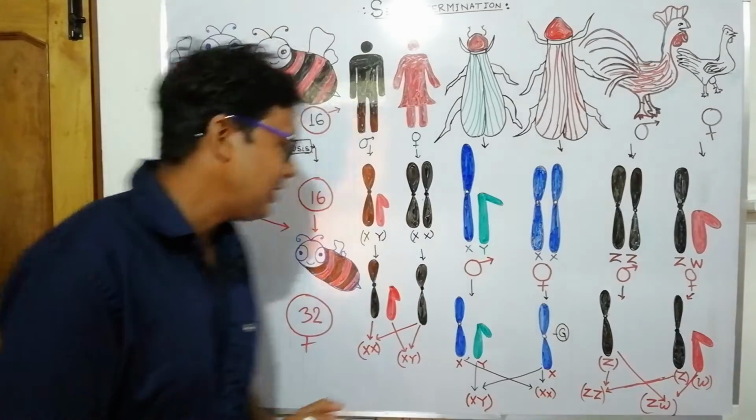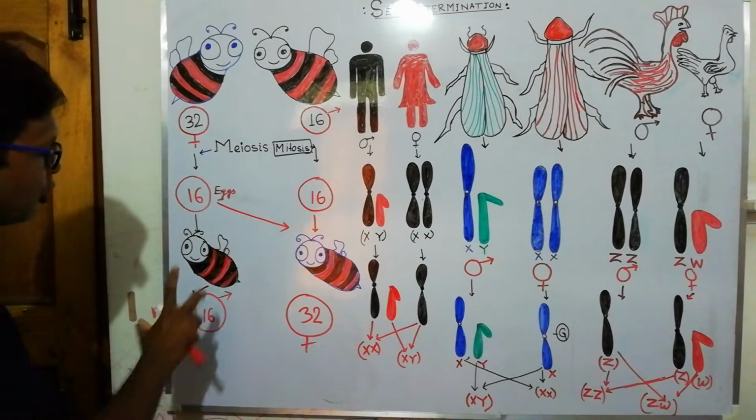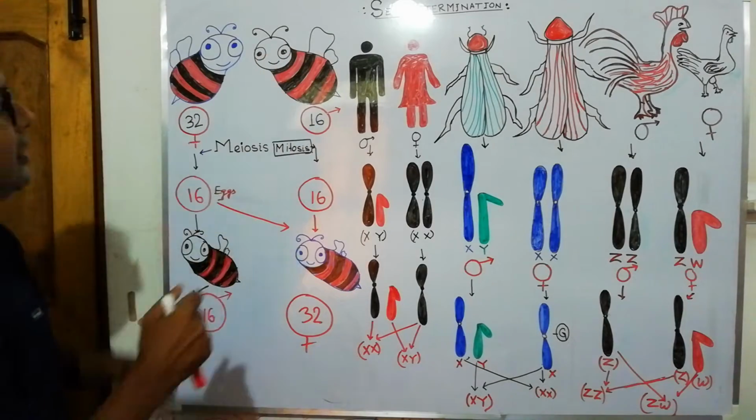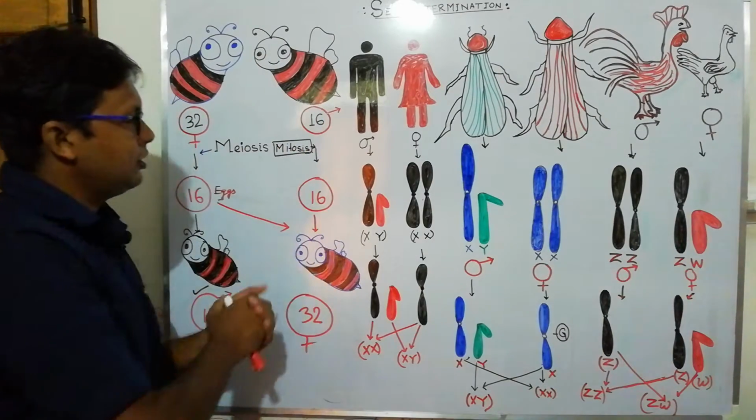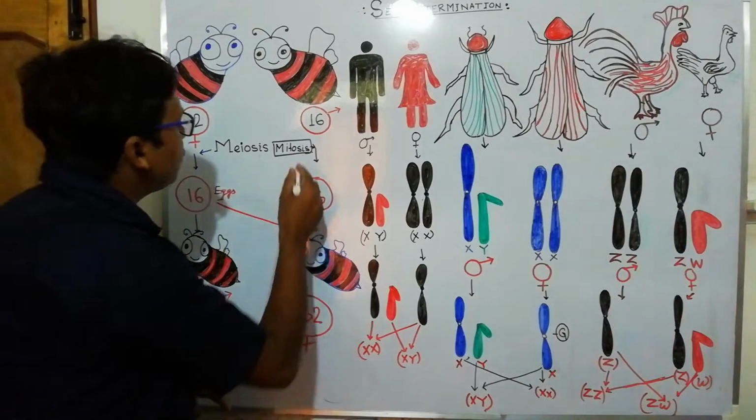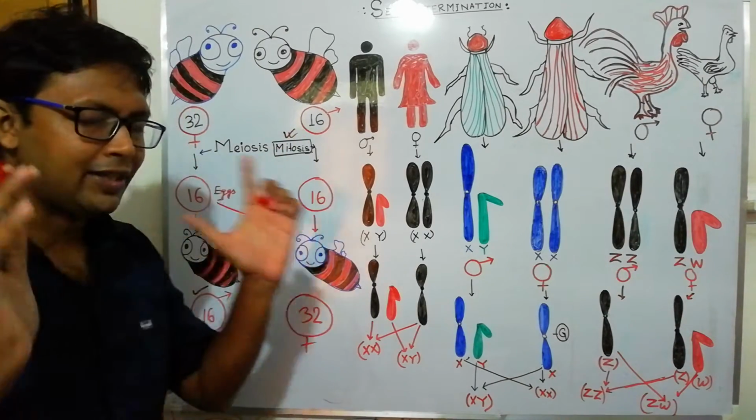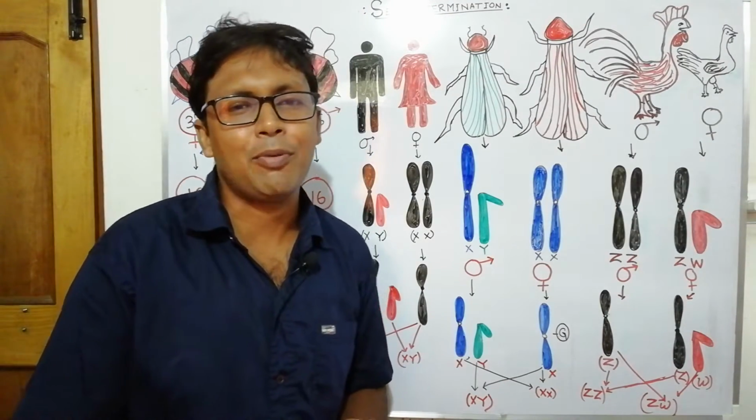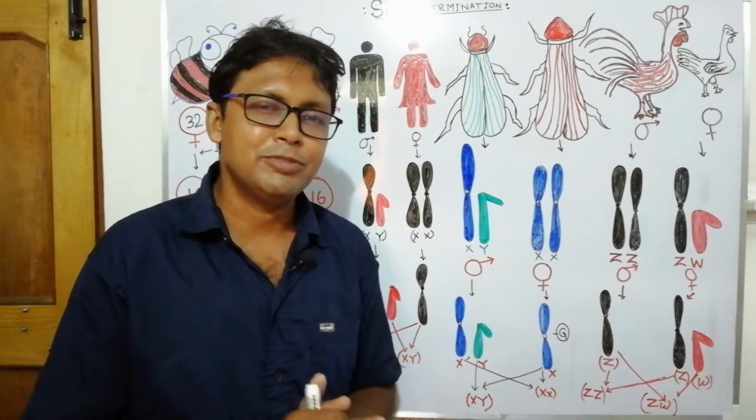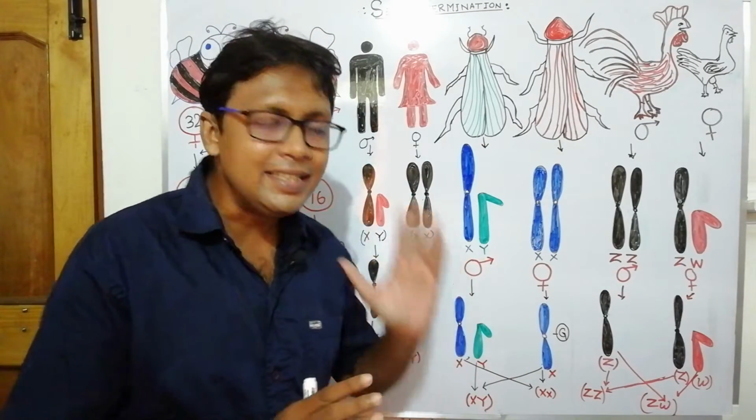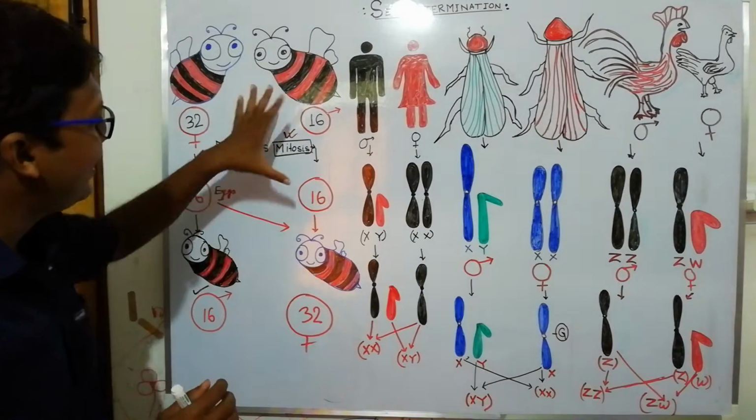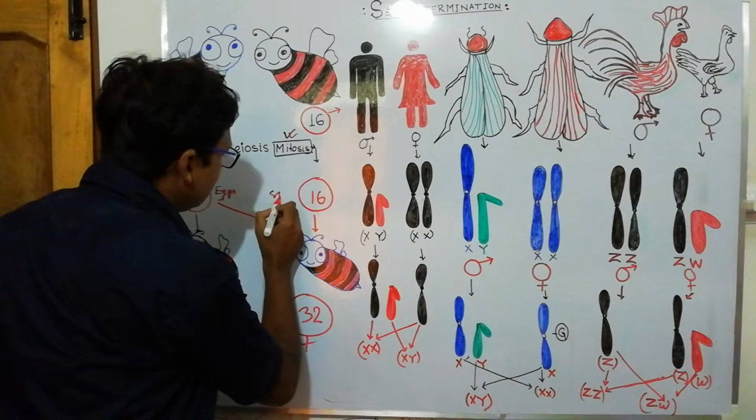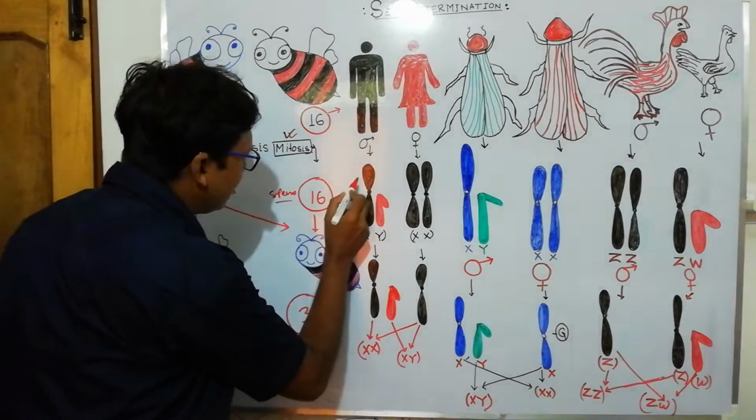So let's see what will happen with the males. The male has 16 chromosomes, and these 16 chromosomes undergo mitosis. This is the most important thing: not always does meiosis occur during the formation of gametes. Sometimes mitosis also occurs. In this case, mitosis occurs and the sperms are developed. These are sperms. Sperms have 16 chromosomes.